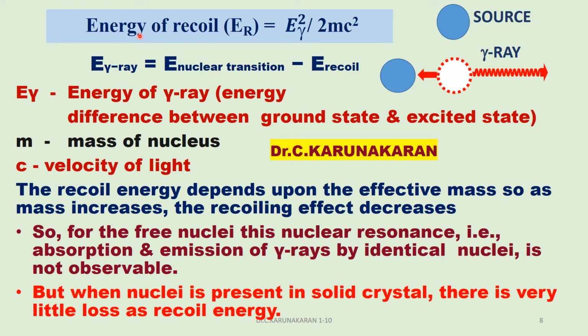Therefore, the recoil energy approaches zero. So the recoil effect decreases when the effective mass increases, that is in the solid state.